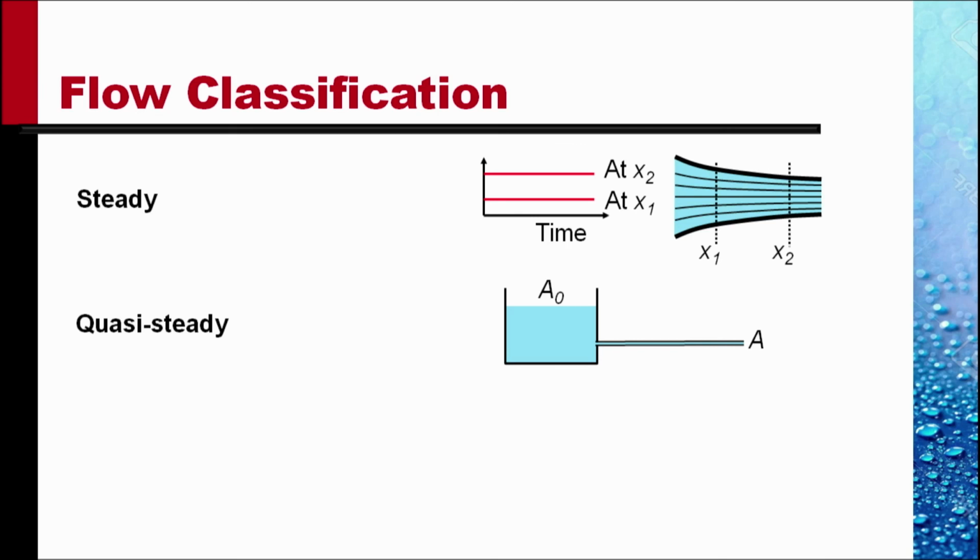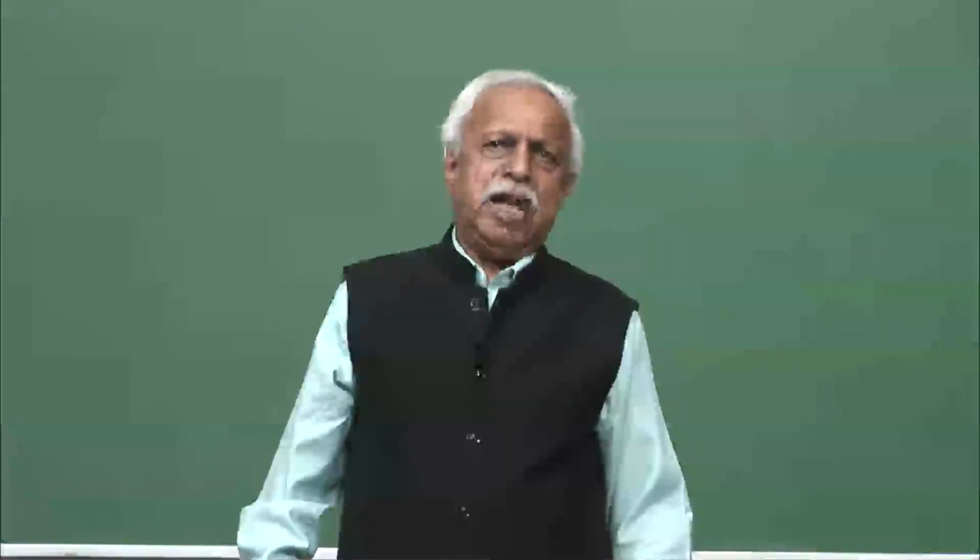And so at a given time, this can be treated as a steady flow. Such flows where the variations are very slow are called quasi-steady flow. We would have occasion later